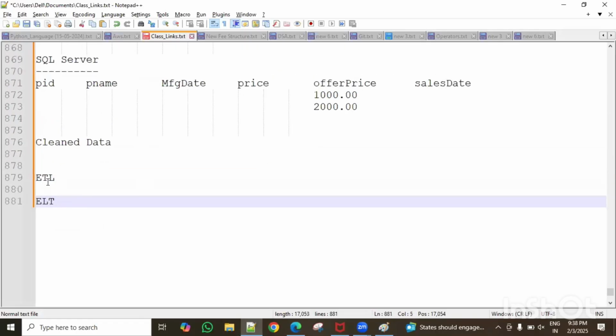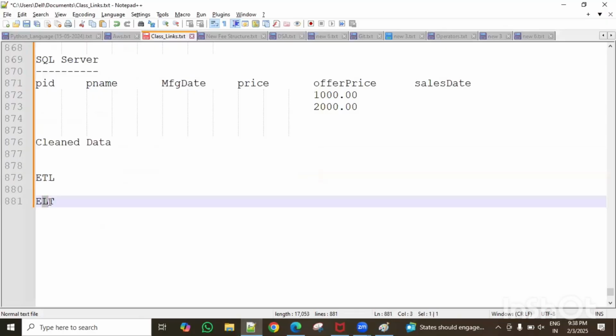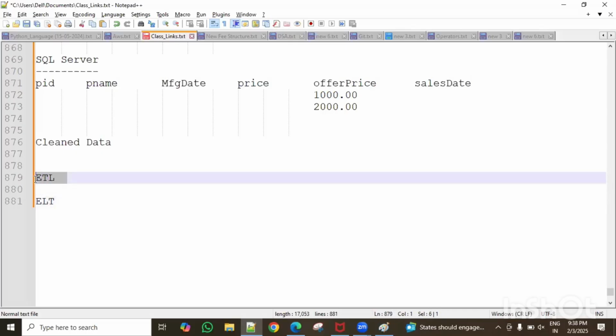ETL means first transform and then load into the data warehouse. ELT means first load it, and after loading, you can do transformations, we can do changes. But mostly, which one do we use? ETL operations only. First transform very well, and once everything is fine, then load the data into the data warehouse.